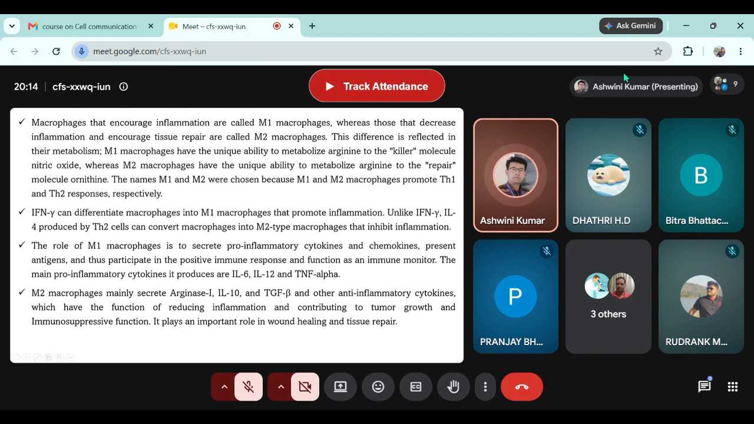The role of M1 macrophages is to secrete pro-inflammatory cytokines and chemokines, present antigens over the surface, and thus participate in the positive immune response and function as immune monitors. The main pro-inflammatory cytokines produced by M1 macrophages are IL-6, IL-12, and TNF-alpha. M2 macrophages mainly secrete arginase 1, interleukin 10, and TGF-beta and other anti-inflammatory cytokines, which have the function of reducing inflammation and contributing to tumor growth and immunosuppressive function.